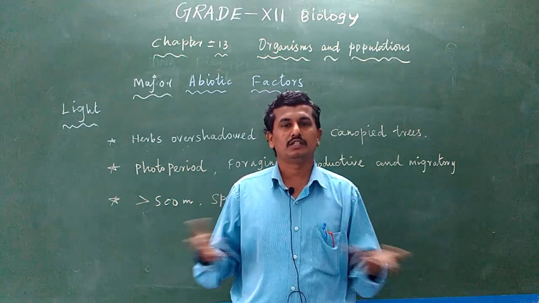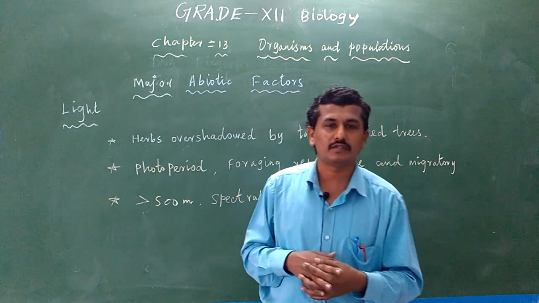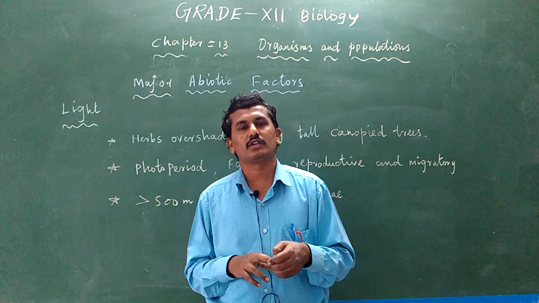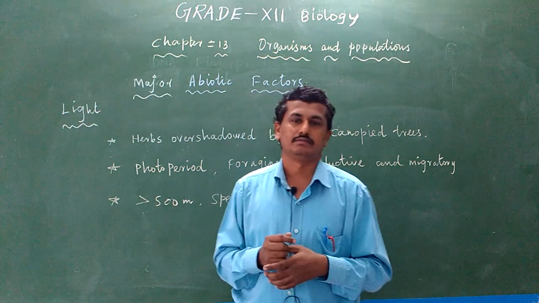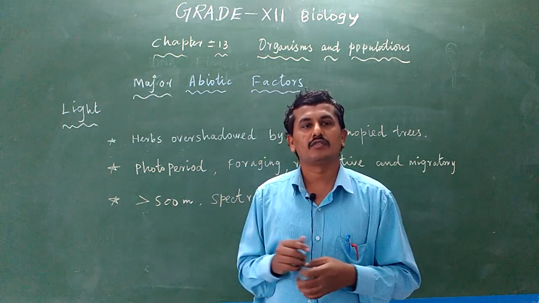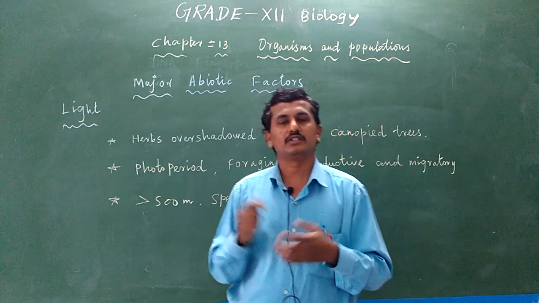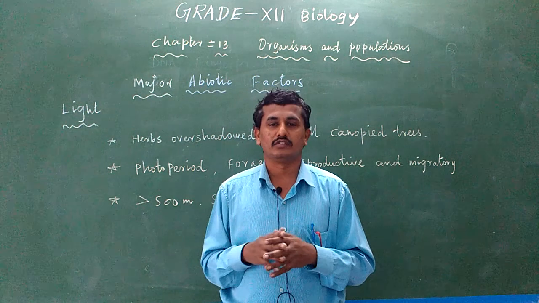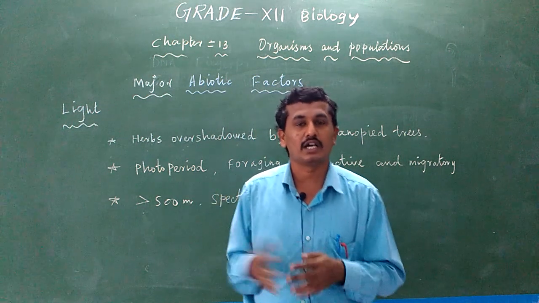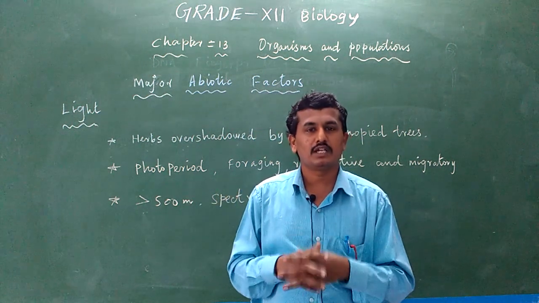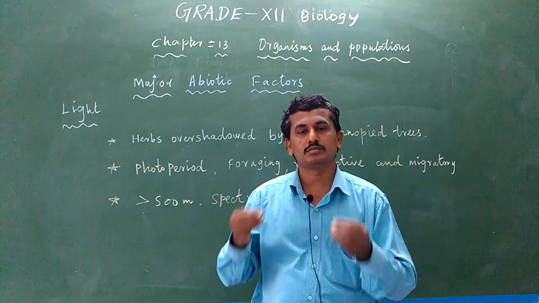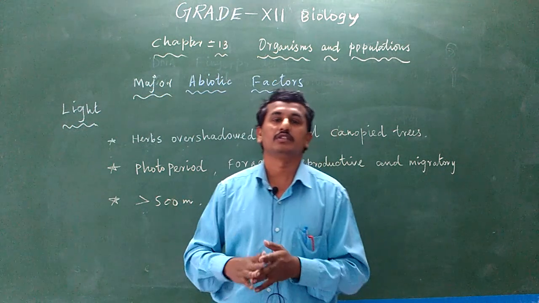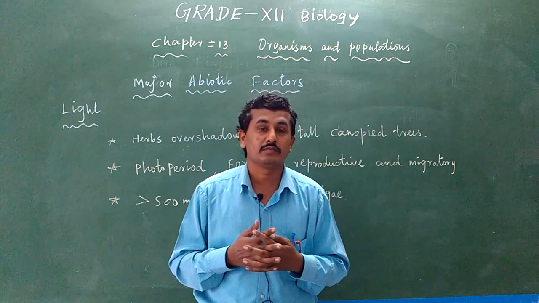For example, in this season, the month of December, normally we know after 6:30 to 7 only the sunlight slowly comes, and at 5 to 5:30 the dark comes. So this season is actually a short day season. Daytime is short as compared to the other seasons. So the plant that is able to produce flowers and fruits in a short day duration season is said to be a short day plant.